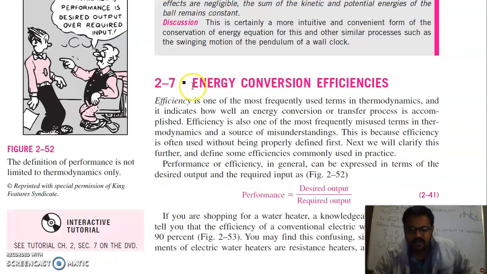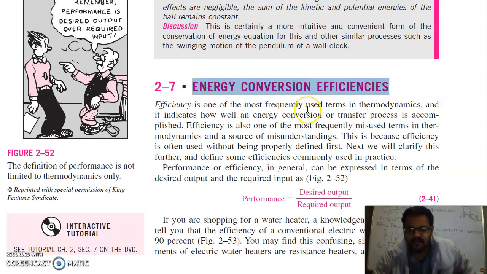Now we'll discuss the next topic, that is energy conversion efficiencies. When we transfer one form of energy to another form, the complete conversion is not possible. There are some losses.